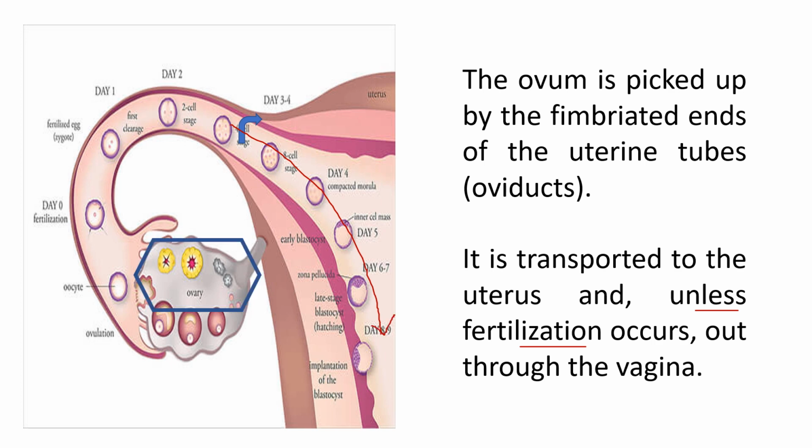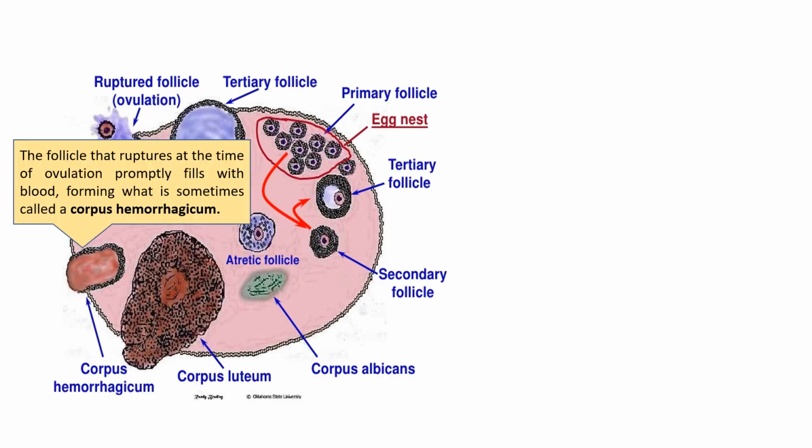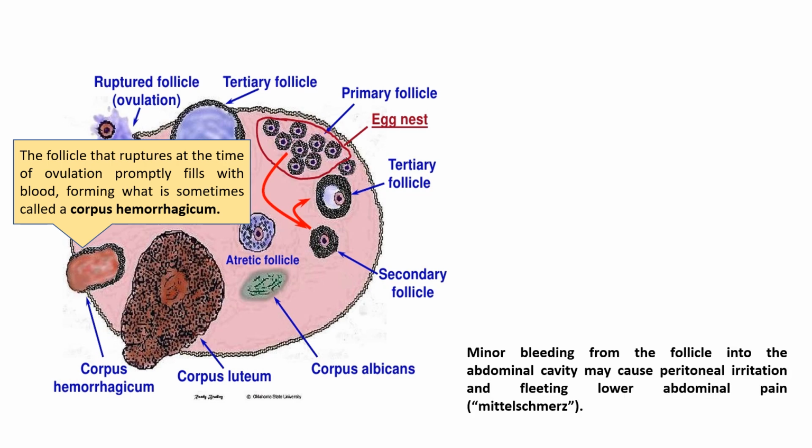Now our question is, what happens to the ruptured follicle in the ovary? The follicle that ruptures is promptly filled with blood, and that blood filled follicle is known as corpus hemorrhagicum. Minor bleeding from the follicle into the abdominal cavity may cause a peritoneal irritation and fleeting lower abdominal pain, which is known as mittelschmerz.